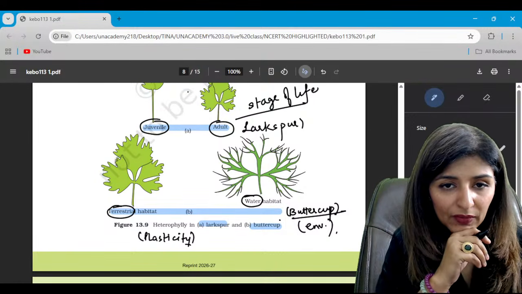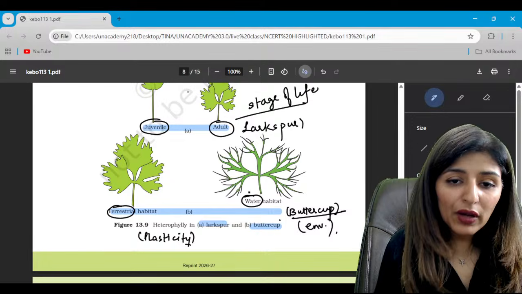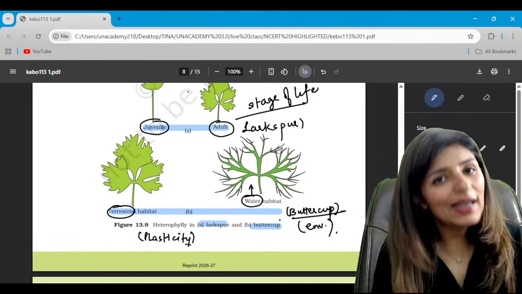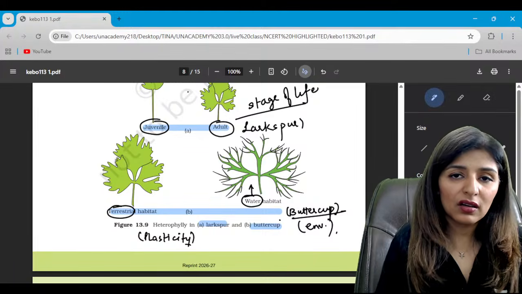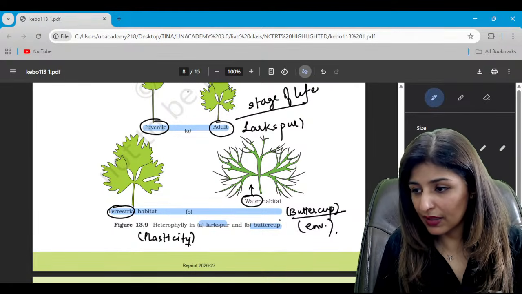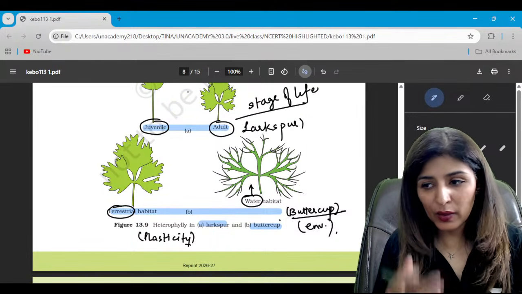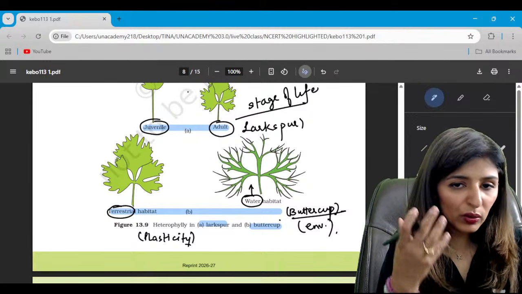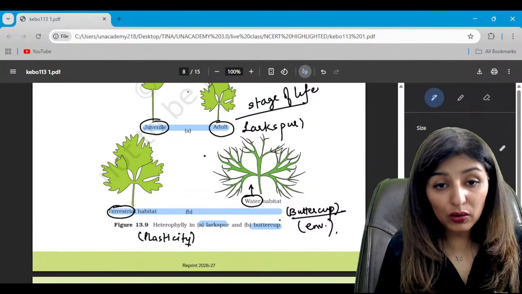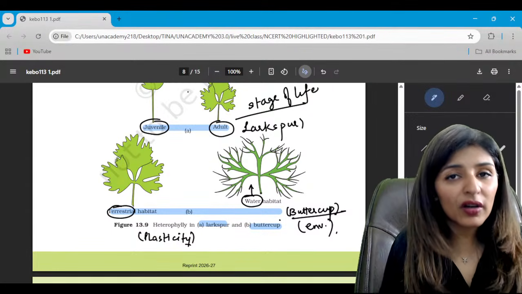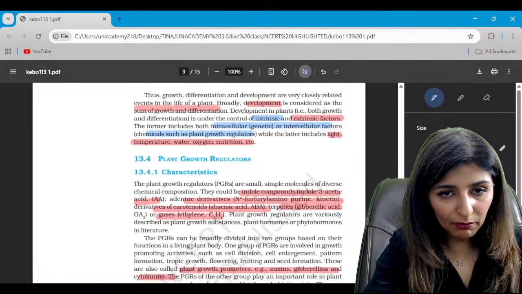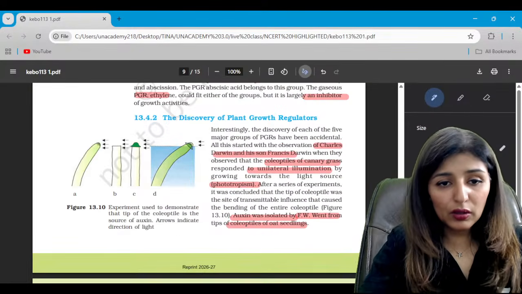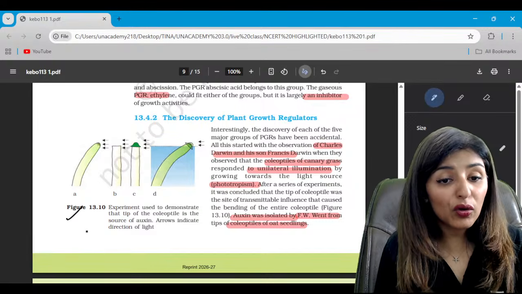Is that clear? So how do we remember? In case of water, the leaves are highly dissected because this is an adaptation to prevent water resistance. Otherwise, in any case, water is going to tear away the leaf. Now to avoid that, the leaves have already been modified as highly dissected. Is that clear? Buttercup.